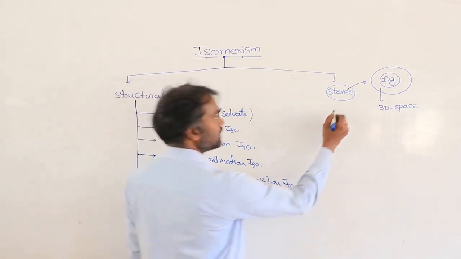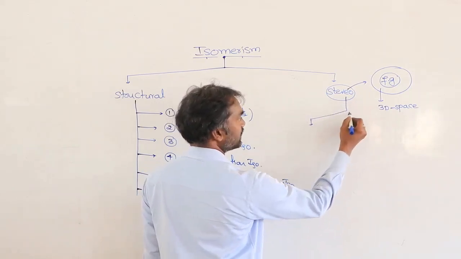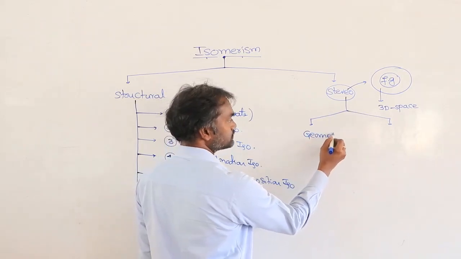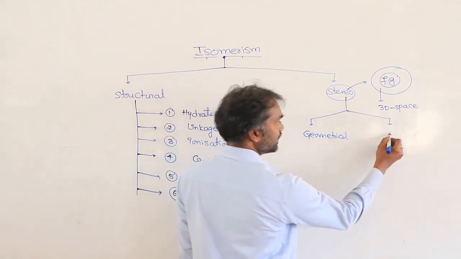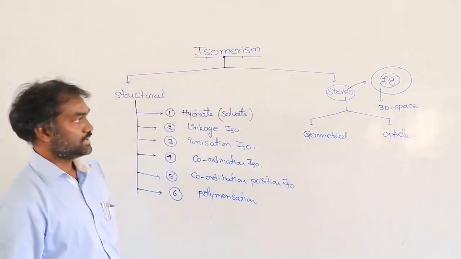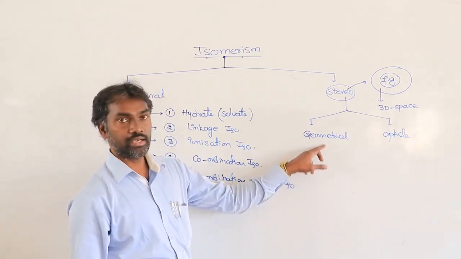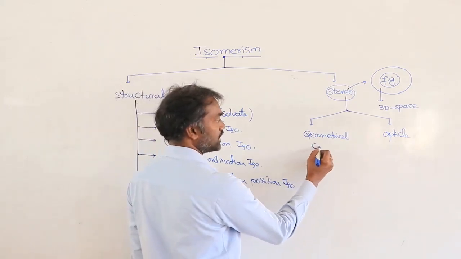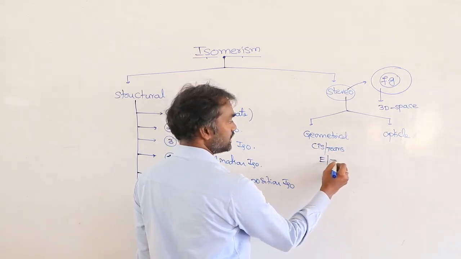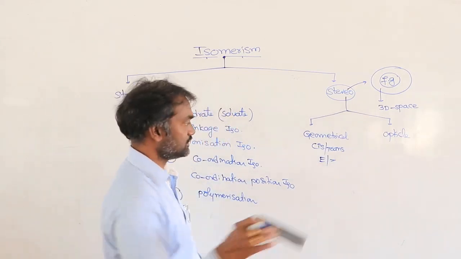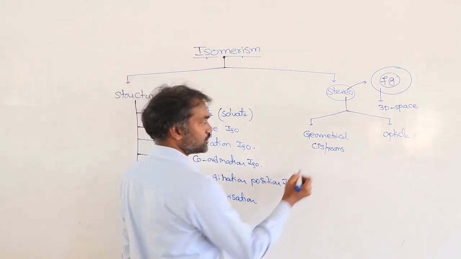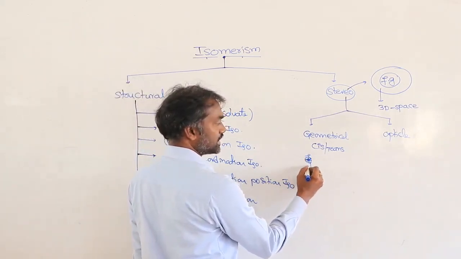Stereoisomerism is mainly classified into two types: one is geometrical isomerism, another is optical isomerism. In geometrical isomerism you get cis and trans. How can you identify geometrical isomerism?